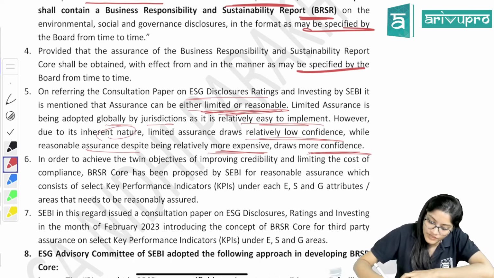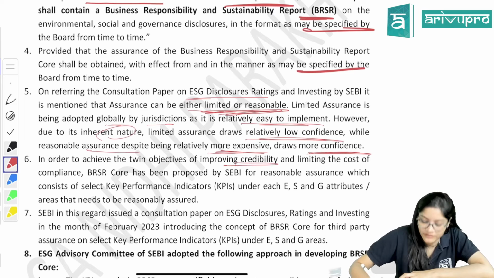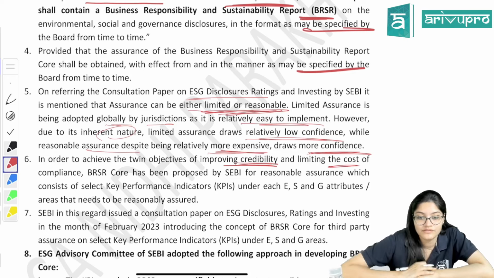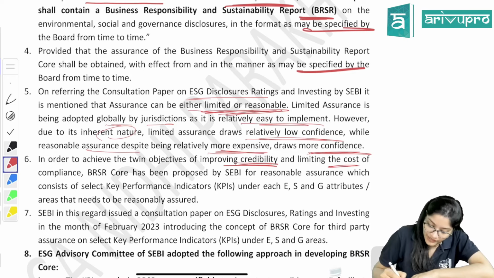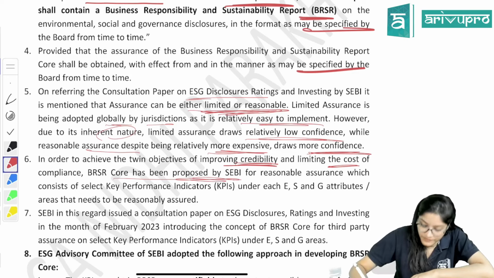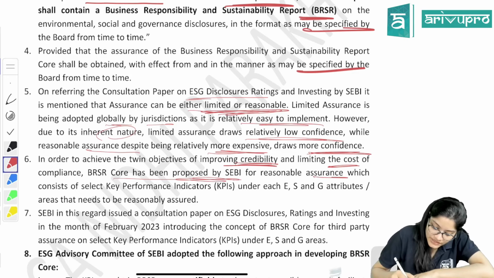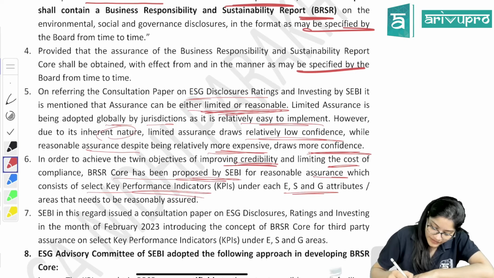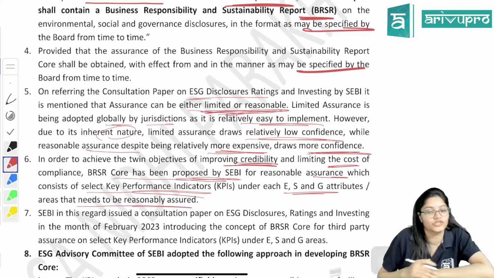In order to achieve the twin objective of improving credibility and confidence, and limiting the cost, we have to reduce the cost, right? So BRSR core has been proposed by SEBI for reasonable assurance, which consists of selected KPIs under each ESG attribute that need to be reasonably assured.